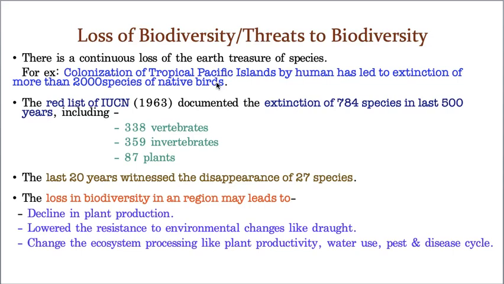And according to the Red List given by IUCN, it is documented there is extinction of 784. Will you believe it? Of course, it has increased also, but I'm telling you, 784 species in just the last 500 years, a short lifespan, 784 species were lost. And out of that, 338 vertebrates, 359 invertebrates and 87 species of plants.